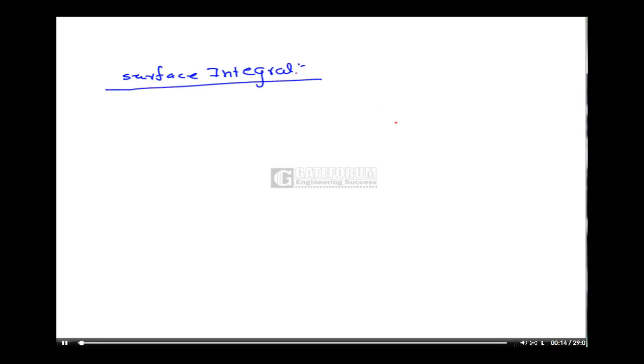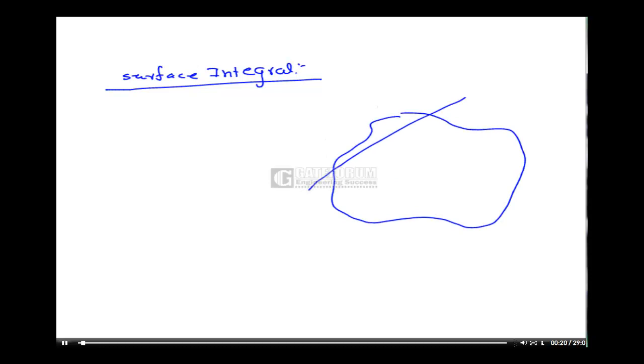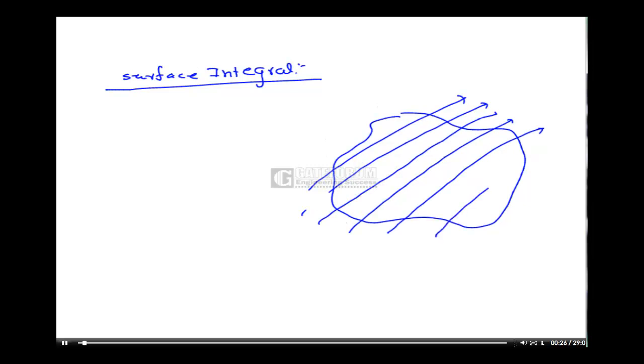I am considering a surface like this. Some field exists on the surface. That is a vector field A bar. Now I am considering a small element having an area dS. This is a vector perpendicular to the surface, A n bar. This is surface S. So here a vector field is given, which is continuous in a region which contains smooth surface S.